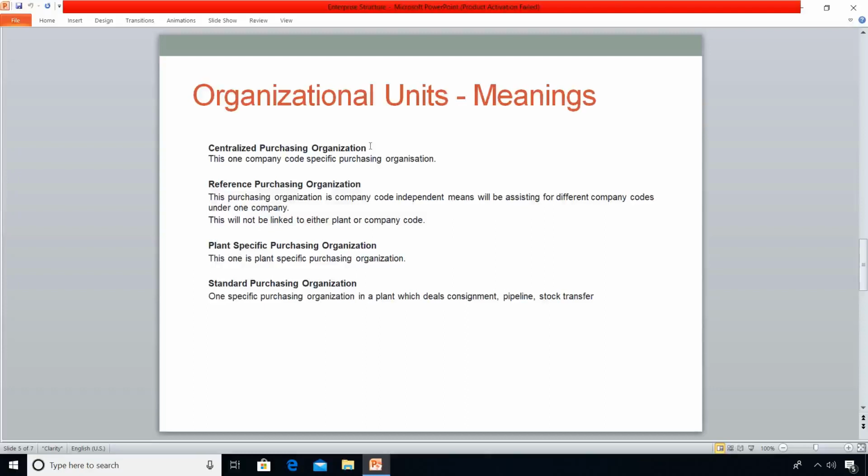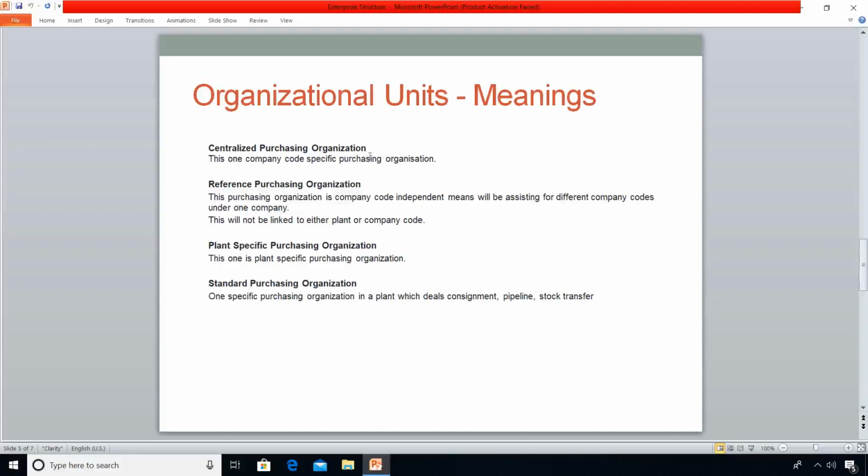If they buy material individually, plant wise, the material price will be expensive. But if they have a common purchasing organization like centralized purchasing organization, they will be able to save money. So the vendor will be able to give the stuff at an affordable price.